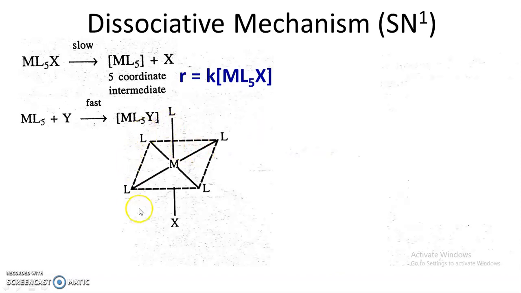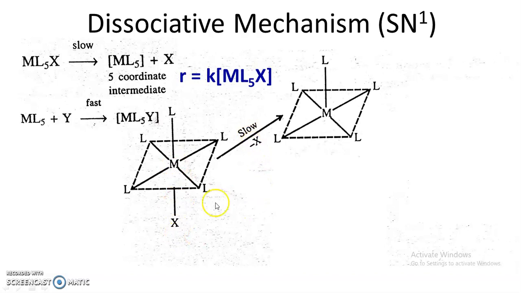Now this is the octahedral complex. The metal is at the center. These are the 4 ligands oriented along the same plane, one ligand above the plane, and the 6th ligand, that is X, is below the plane. So first of all, slowly there is a breaking of this metal-ligand bond, the MX bond.